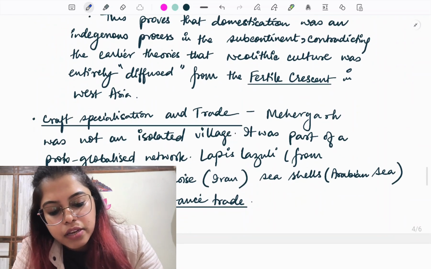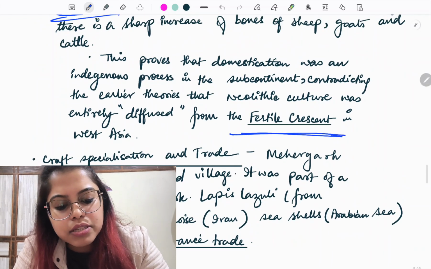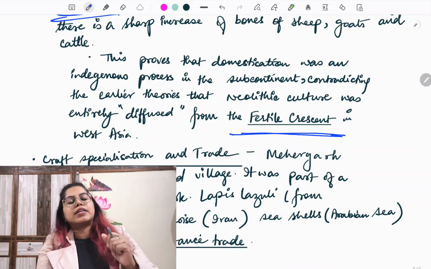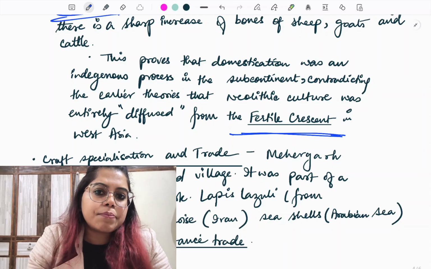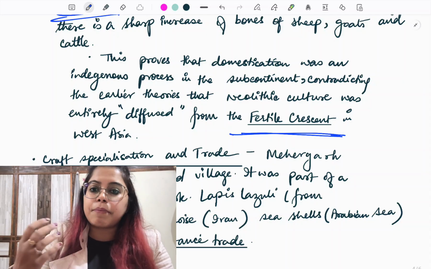Next we move to, okay, and also one more thing, remember about this fertile crescent. Fertile crescent क्या है ना? Earlier ऐसा माना जाता था, many historians used to think कि Neolithic period in India is part of a diffusion. मतलब बाहर से.